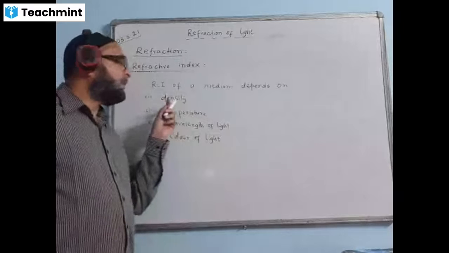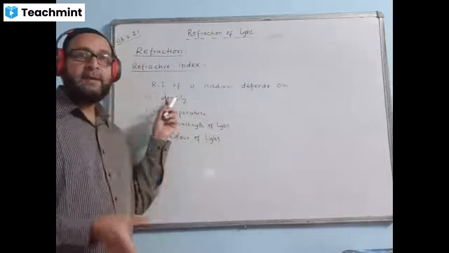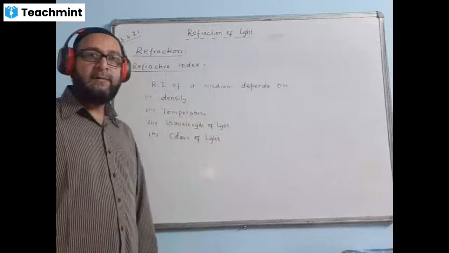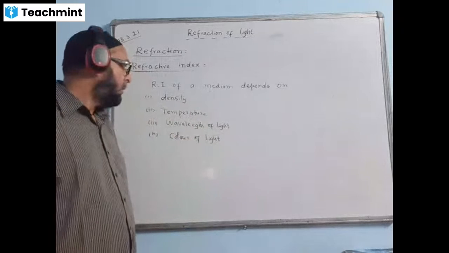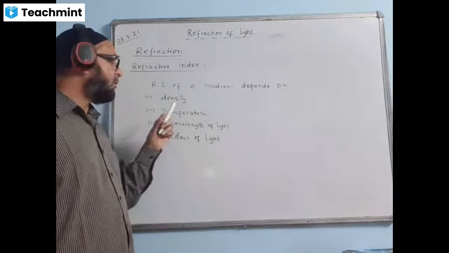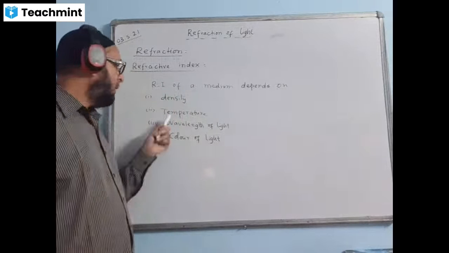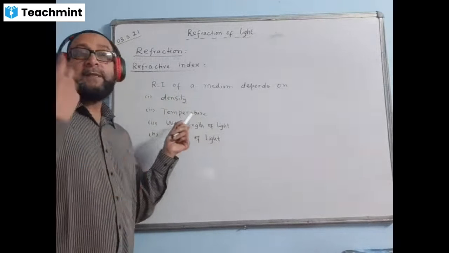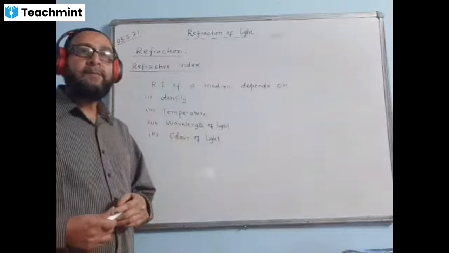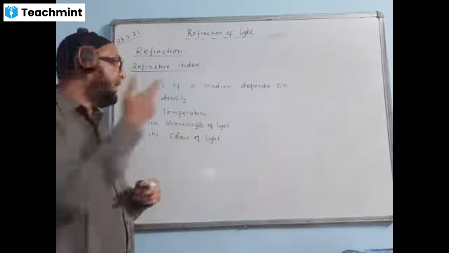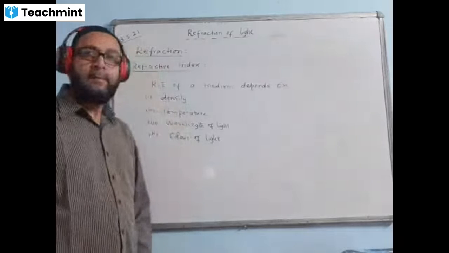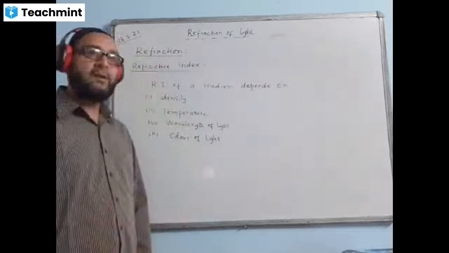Refractive index, first factor depends upon the density. More the density, more the refractive index. Less the density, less the refractive index. I gave the example already. Diamond is the densest, so its refractive index is the maximum. And air is the rarest of the material media, so it has the lowest value of refractive index, 1. It also depends on temperature, because temperature affects the density. More the temperature, less is the refractive index, because temperature reduces the density. When the density is less, refractive index is also less.